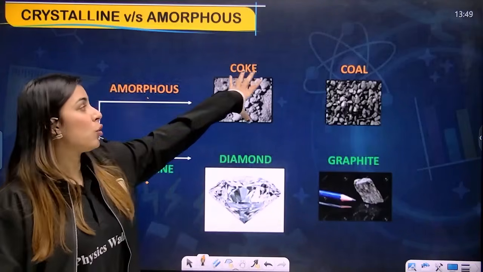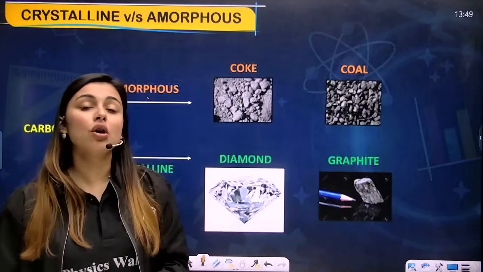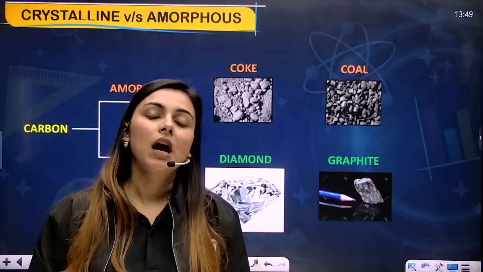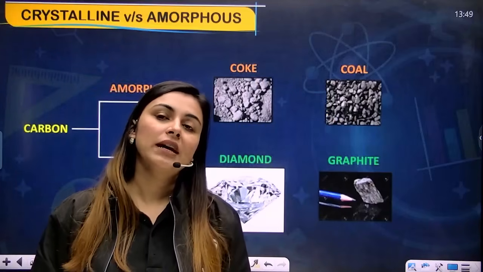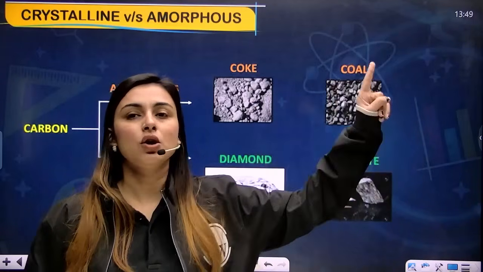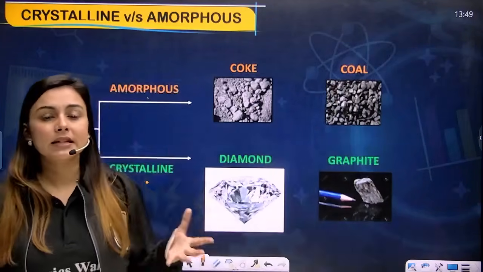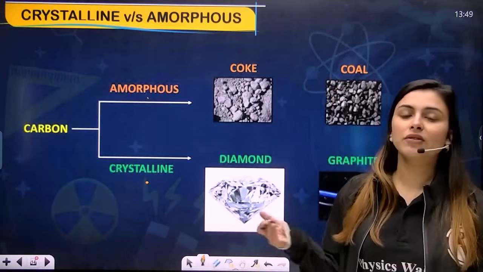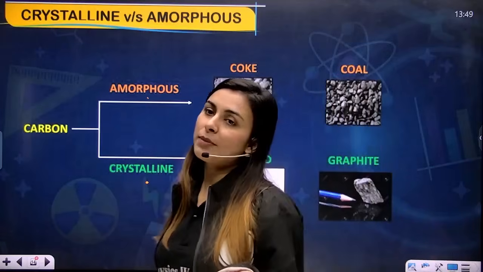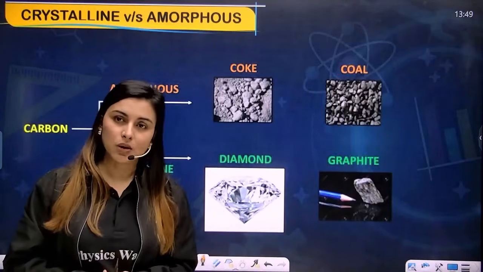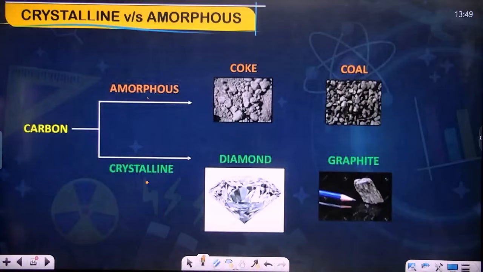But if you talk about coke and coal, my dear students, coke and coal are made of carbon as well, but they are amorphous in nature because the arrangement is not long range ordered. Yes, this is the best answer you can give, that an element can be both amorphous and crystalline. It only and only depends on the arrangement of that particular element. Okay, yes, perfect. I hope you're clear with this. Pause the video, write it, and then we'll move forward.